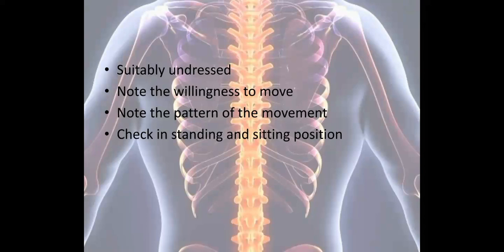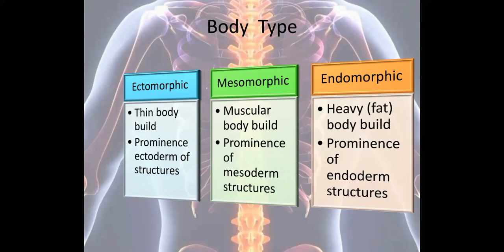For example, if flexion is giving pain to the patient, and you ask the patient to bend forward, the patient is either trying to bend forward or is having fear avoidance behavior. Fear avoidance behavior means if flexion movement is painful, then the patient will avoid bending forward. So we have to note whether the patient is having fear avoidance behavior or has the willingness to move. Next, we have to observe the body type of the patient.